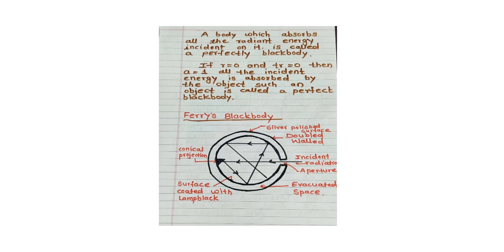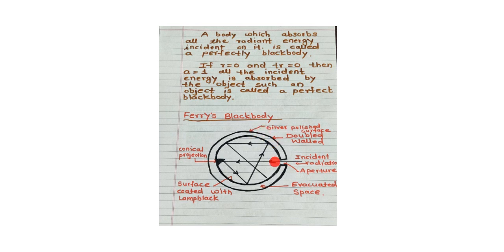It is an artificial black body which consists of a double wall hollow metal sphere having a small aperture. The inner surface of the sphere is coated with lamp black and the outer surface is nickel polished.